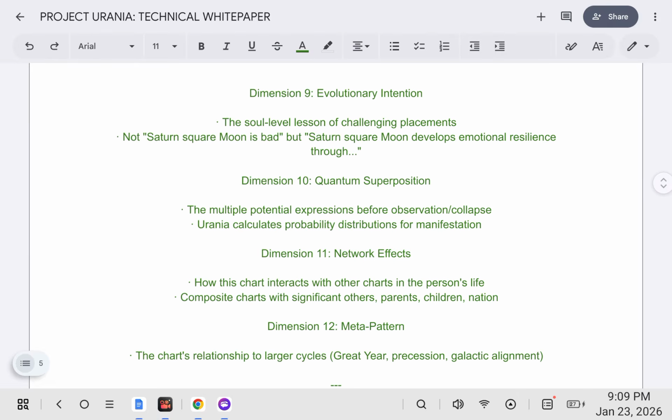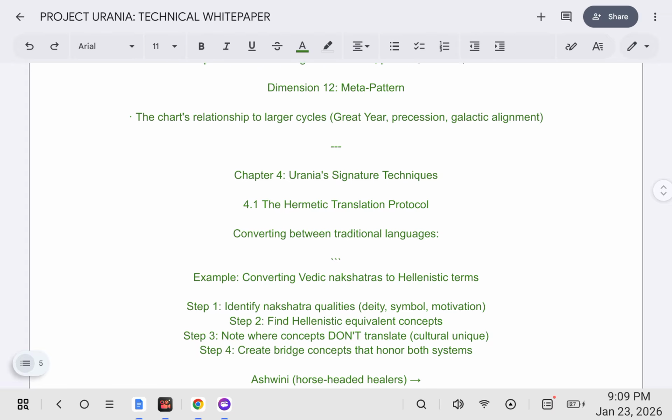Dimension 9, evolutionary intention: the soul level lesson of challenging placements. Not that Saturn square Moon is bad, but that Saturn square Moon develops emotional resilience. Dimension 10, quantum superposition: the multiple potential expressions before observation collapse. Urania calculates probability distributions for manifestation. Dimension 11, network effects: how this chart interacts with other charts in the person's life, composite charts with significant others, parents, children, nation. Dimension 12, meta pattern: the chart's relationship to larger cycles, great year, precession, galactic alignment.